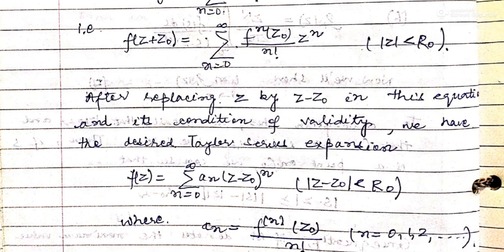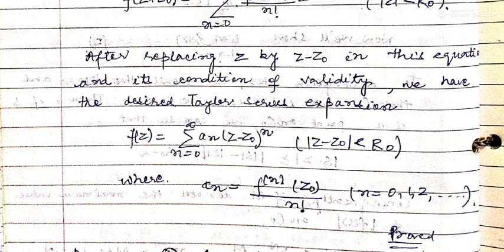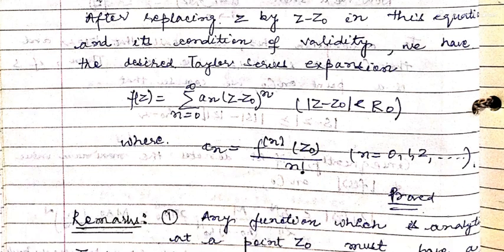What we are doing, we are replacing z by z minus z0. So we get f(z) is equal to sigma a_n (z minus z0) power n, where mod z minus z0 is less than capital R0, where a_n is equal to f^(n)(z0) upon factorial n, and n varies from 0, 1, 2 and so on. So this was the proof of the Taylor's theorem. Now you can repeat it yourself. Not very difficult to follow.